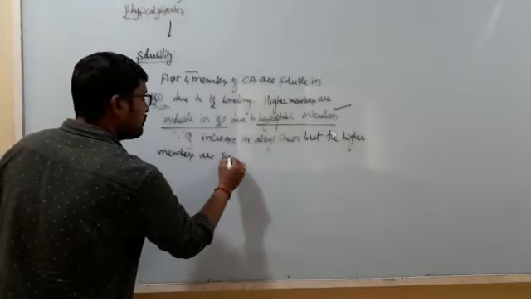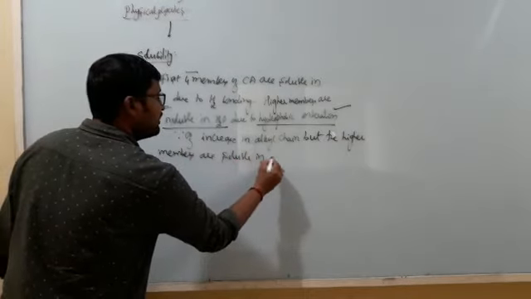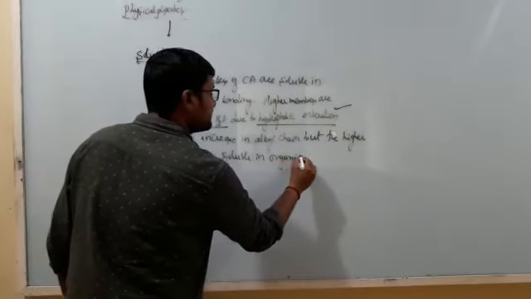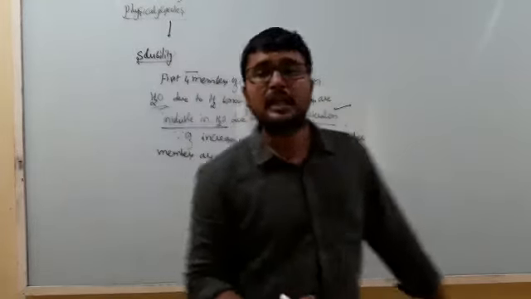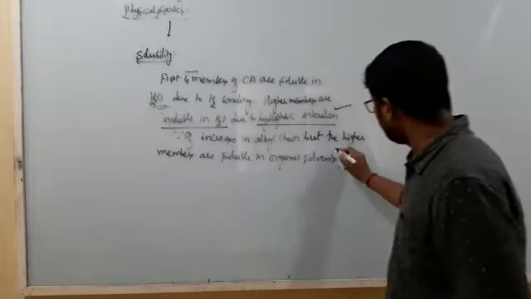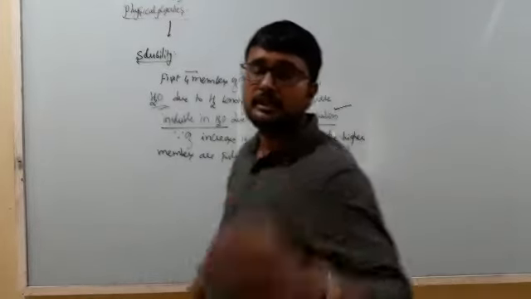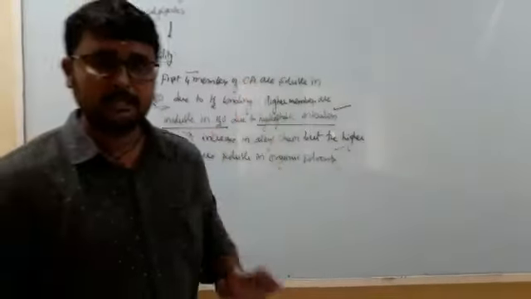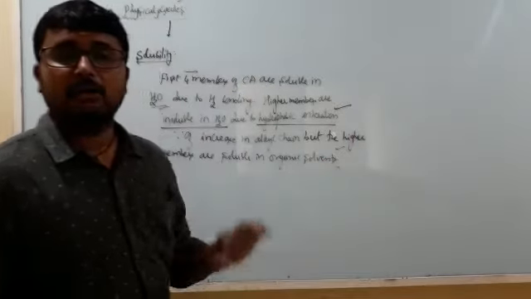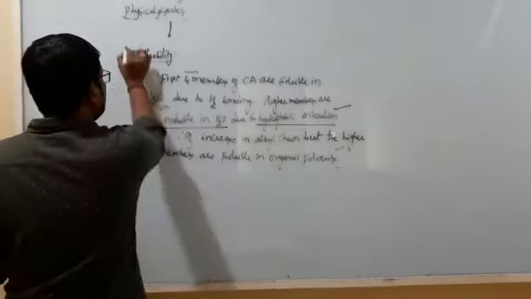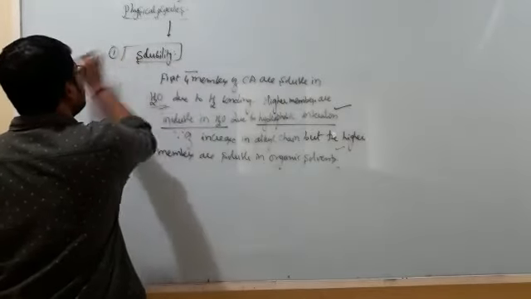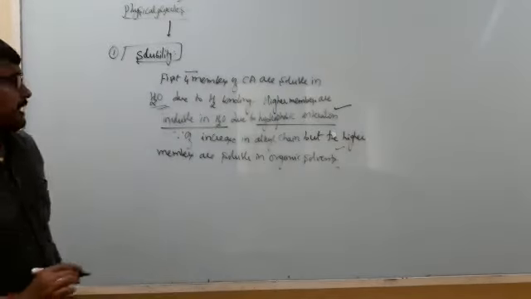But the higher members are soluble in organic solvents. The organic solvents can be benzene, ether, petroleum ether, etc. This is the nature of carboxylic acids with relevance to solubility.